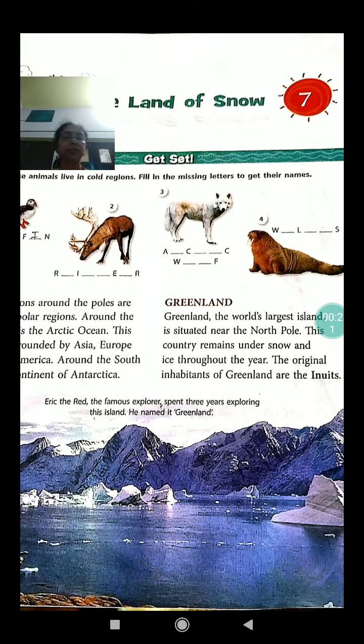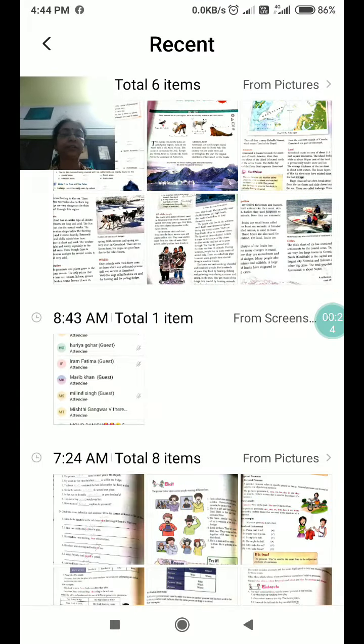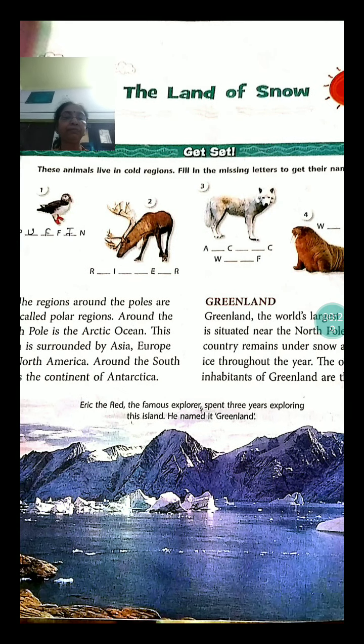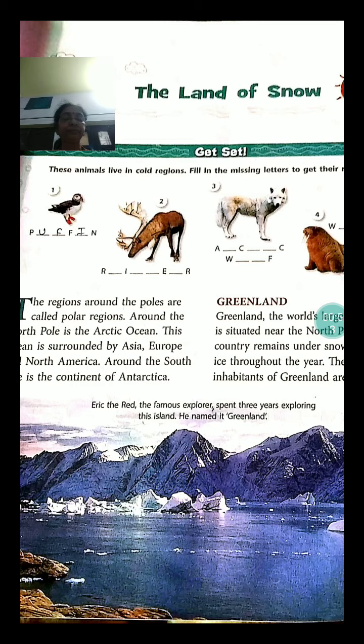First of all, we shall do these exercises. This one exercise, get set. This first one is puffin. Second one is reindeer. Third one is Arctic wolf. Fourth one is walrus. Now let us begin the lesson.